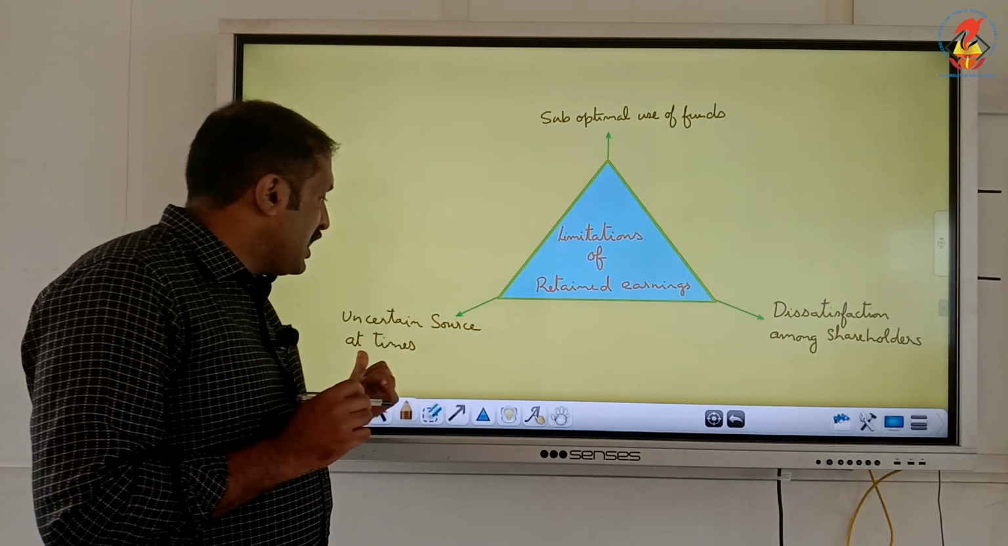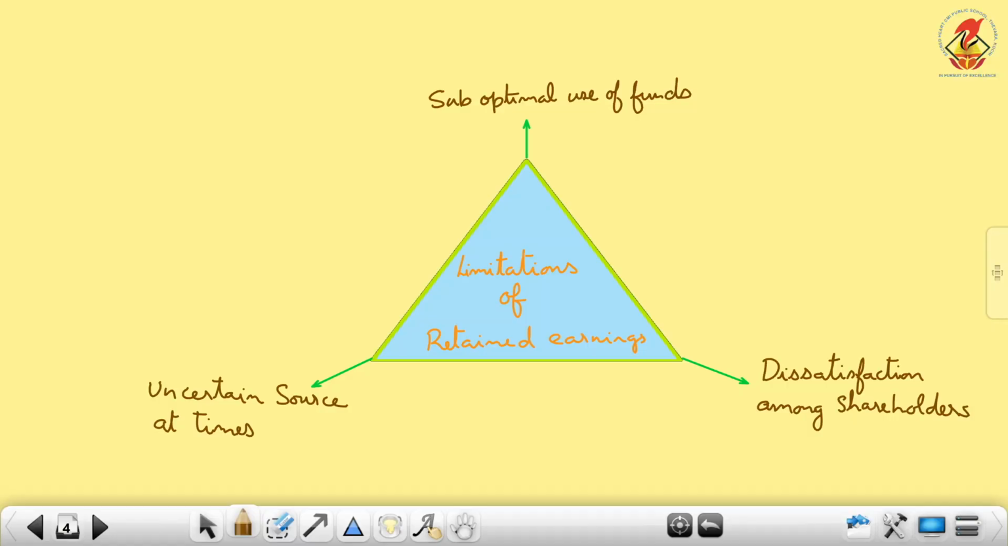That is why I wrote at times, not every time. If it is showing a growing trend, or if it is having a regular trend, we can retain. But when it is fluctuating, it is not wise to retain.